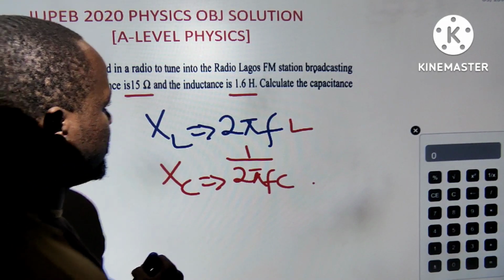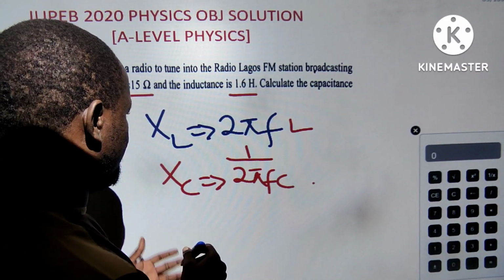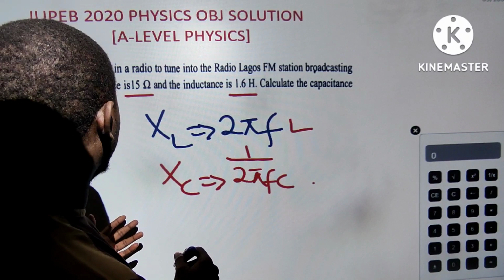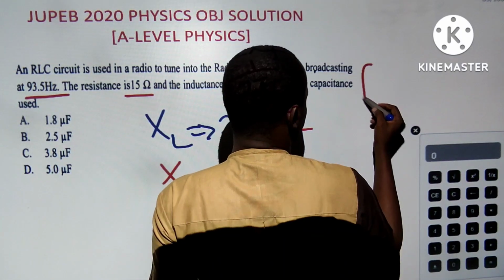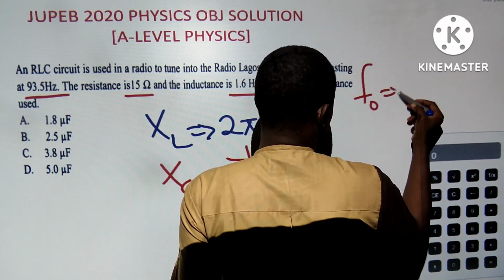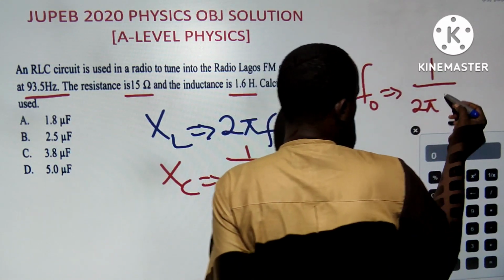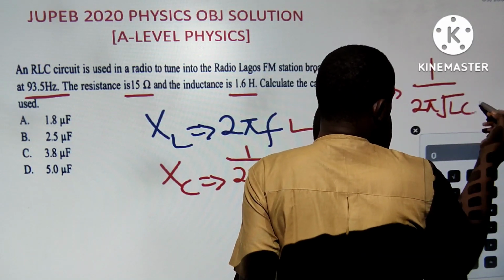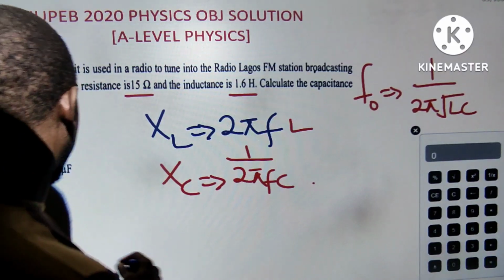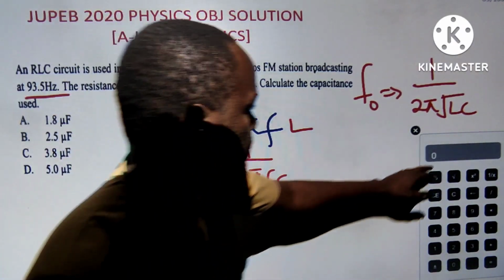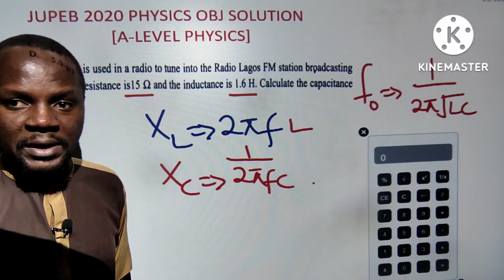RLC, I have frequency, so it is resonating. If I do it the long way it will waste my time, so I want to go for a short way. Let me just use this one. I think that one will satisfy what I need. The question is not giving me pi, but I know the value of pi.